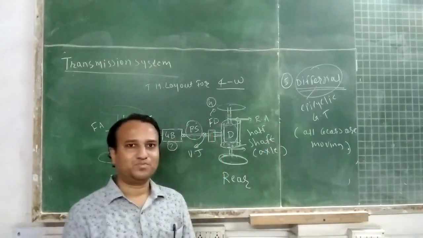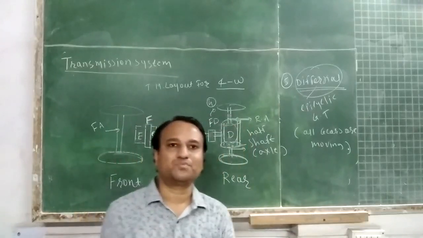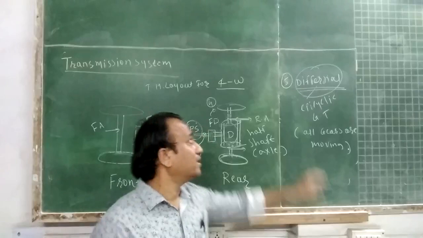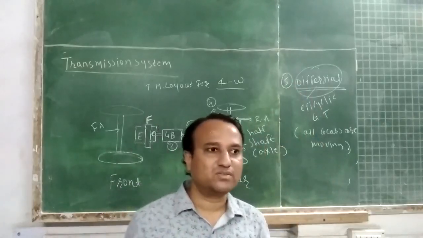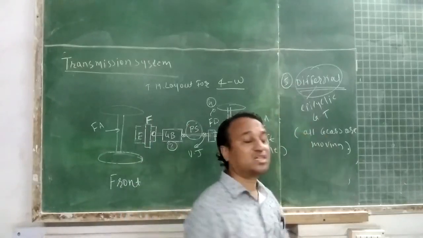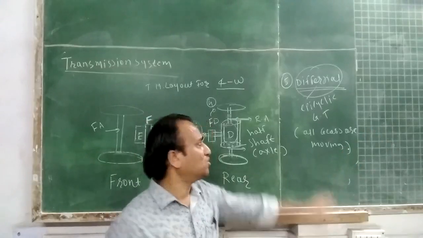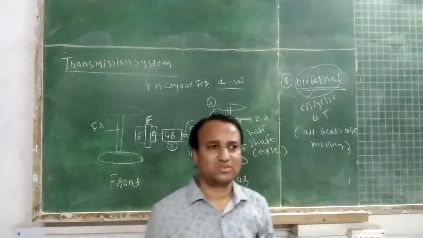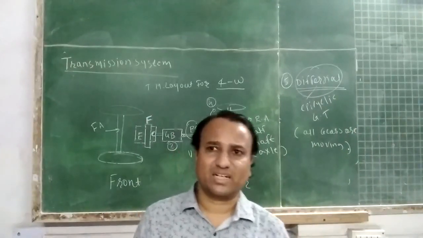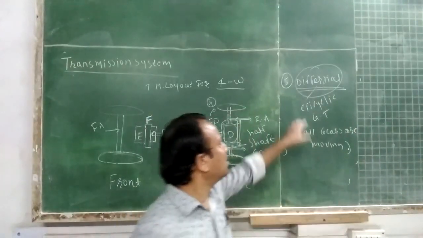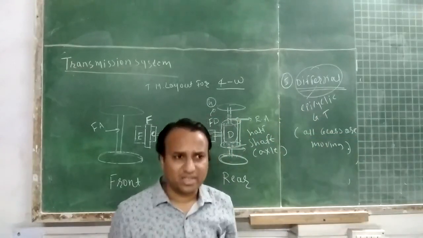Student, during turning of the vehicle, the differential comes into the picture. When a vehicle takes either a left turn or a right turn, then the differential comes into the picture. When the vehicle is moving in a straight line path, the differential is idle. So the need of a differential in a four-wheeler is when the vehicle takes either a left turn or a right turn.